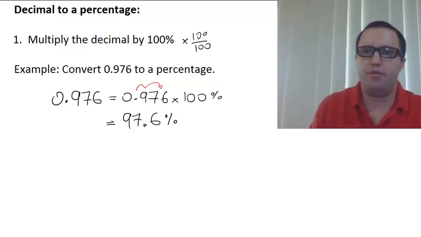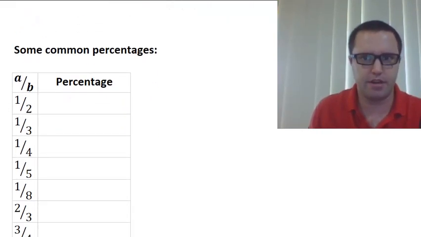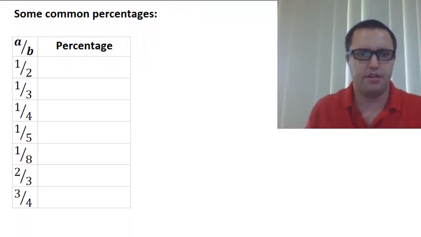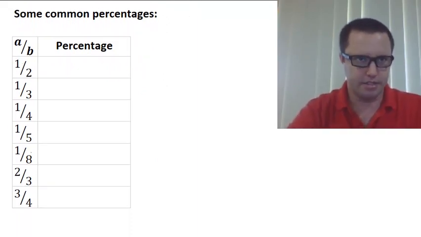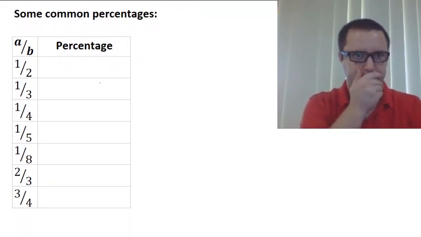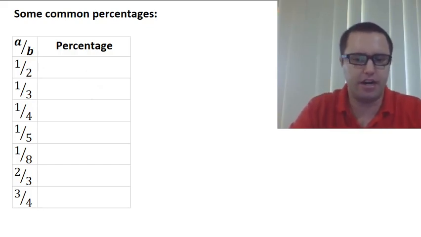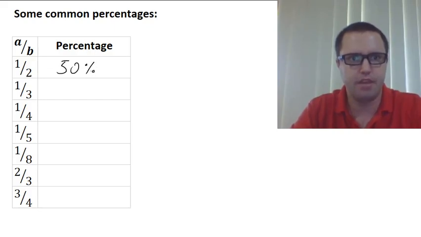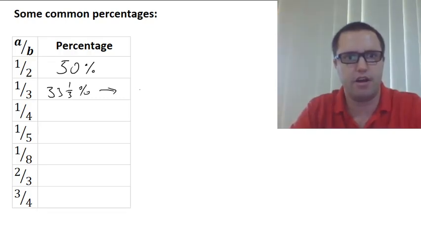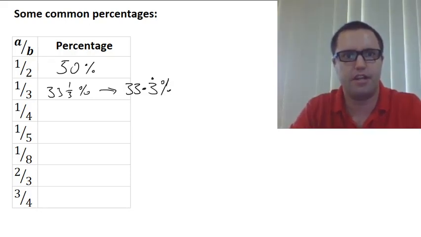Now, there's a couple of common percentages that I want you to be familiar with as we go throughout this term. So here's a table here. I've got some common fractions here, and I'm going to put the percentages in. So a half is the same as 50%. A third is the same as 33 1/3%. You could also write that as 33.3 recurring percent, and that's fine.